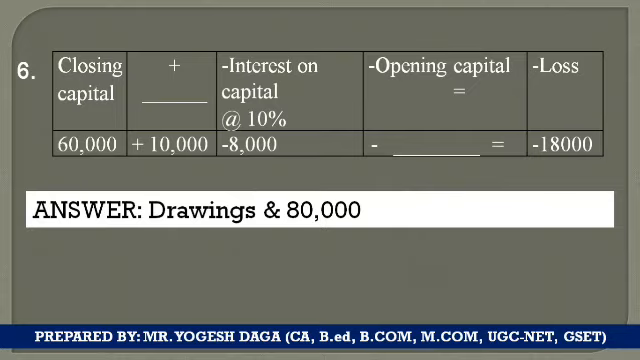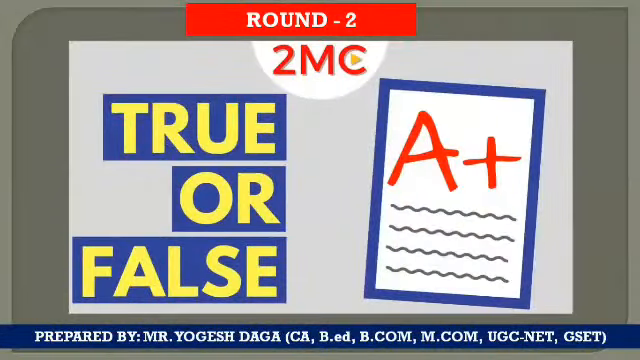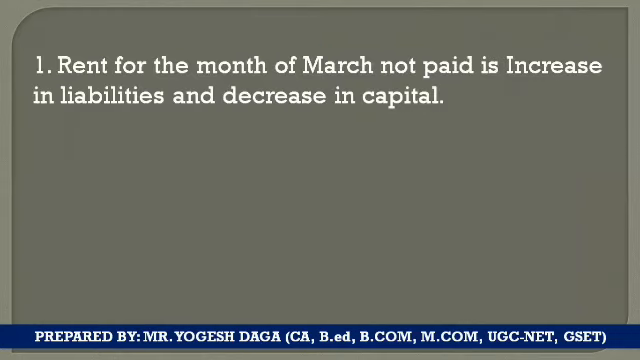Okay, so we are moving towards the next, which is the second round, that is true and false. Okay students, so true and false. The first question here on the screen: rent for the month of March not paid is increased in liabilities and decreased in capital. Whether it is true or false, you are required to give the proper answer.